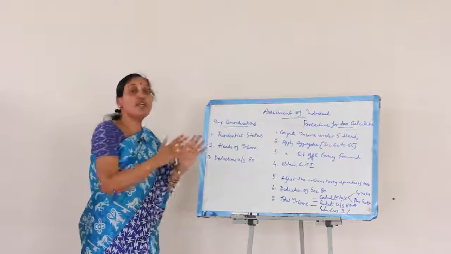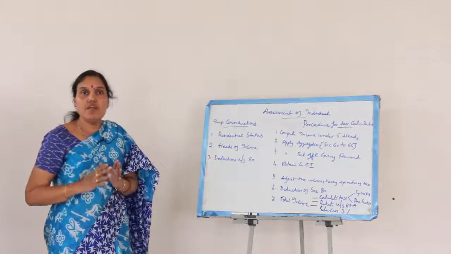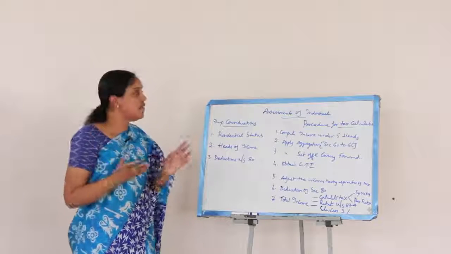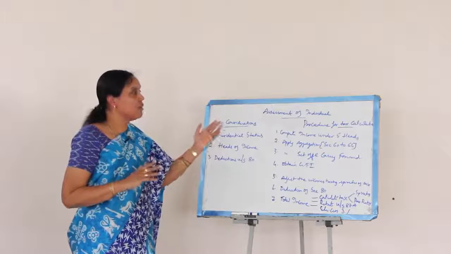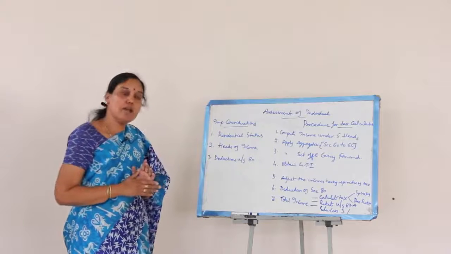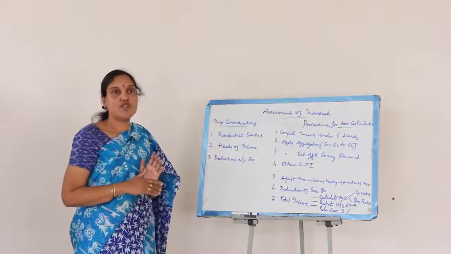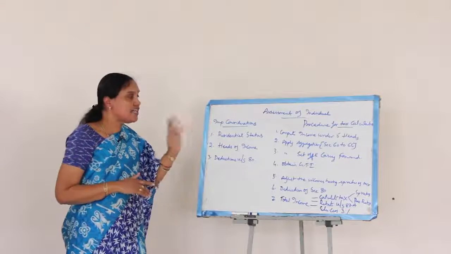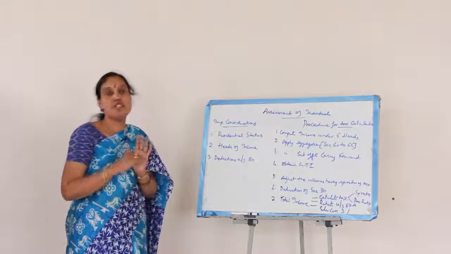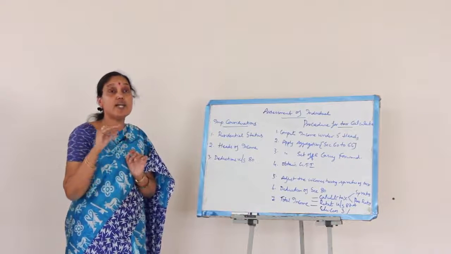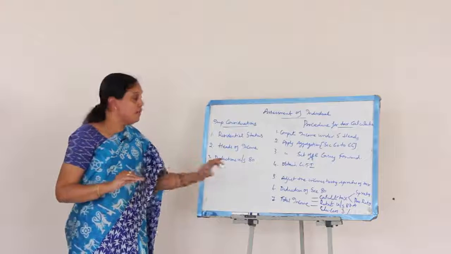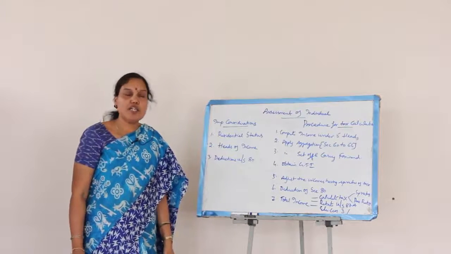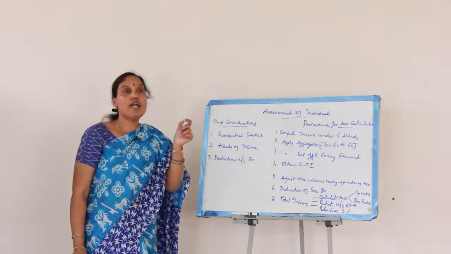So whenever assessment of an individual is going to be done, very important is that we have to follow a prescribed procedure. The procedure starts with calculation of heads of income, relevant provisions of Income Tax Act we apply, apply provisions of clubbing, apply the provisions of set off and carry forward if any, then obtain the gross total income. Out of such gross total income, before we allow deductions of section 80, we have to deduct incomes having special rates of tax. Out of that, the balance is called the balance of GTI, out of which deductions of section 80 are going to be permitted, so that we arrive at the total taxable income.